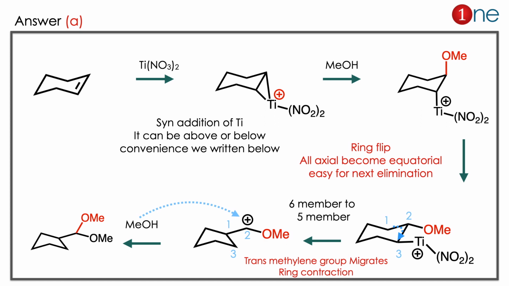Here you have to learn two things. One is that oxythallation is a syn addition. Second thing is that for the elimination you need to have a trans arrangement. So here we are flipping the ring, and we have to get the addition reaction here.